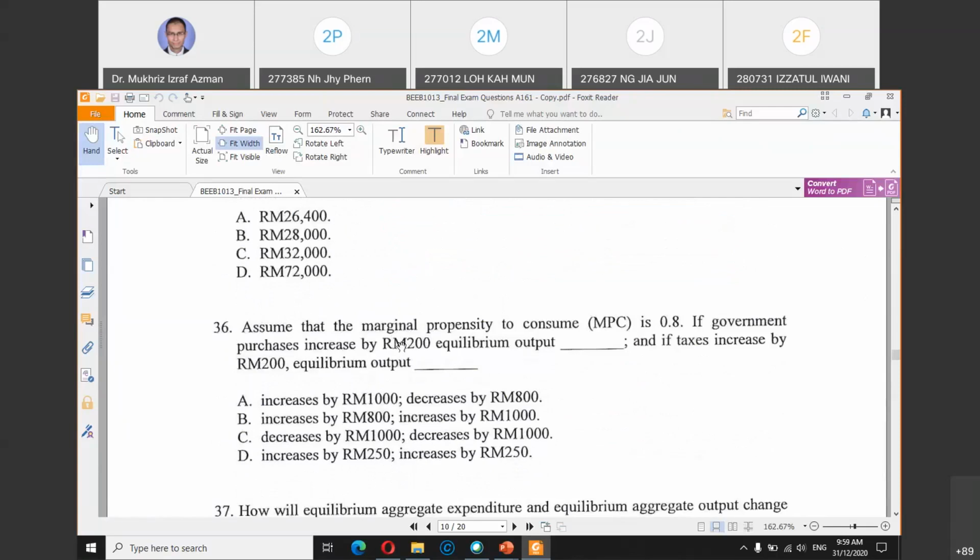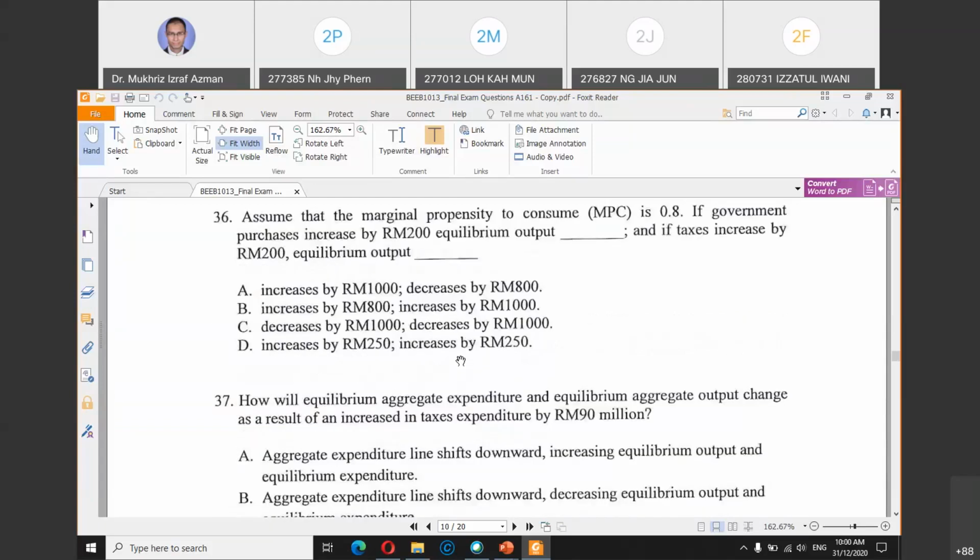The same here, you are given the MPC. This is about the multiplier. If government purchase increases, you're talking about the government multiplier. Tax increase by 200, this is the tax multiplier. So use the tax multiplier formula and the government multiplier formula to solve for this. We already discussed that one just now.